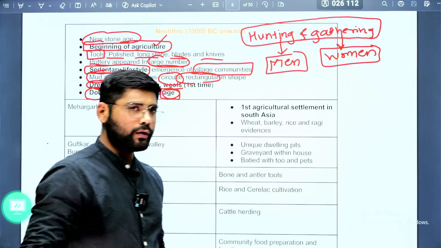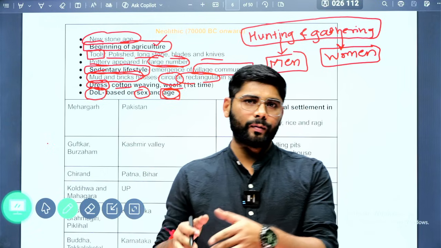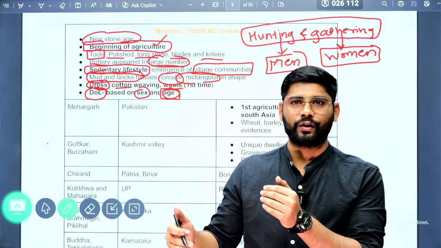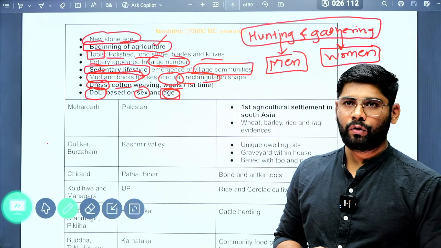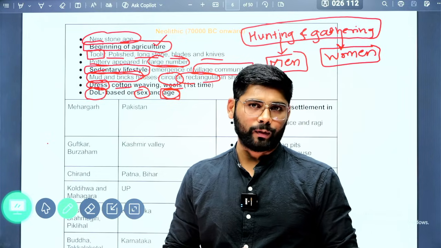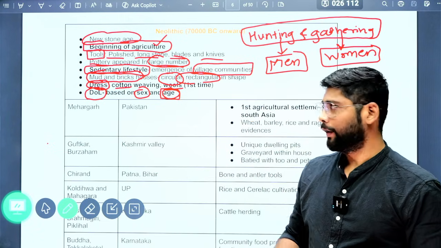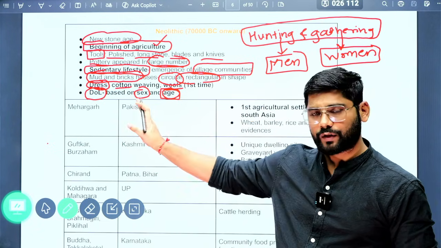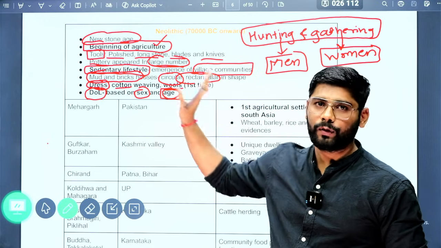Mostly the elder people were given the responsibility to protect the village community and whatever food they stored. The young people used to go for hunting, and the elder women were given the responsibility to take care of the small children in that particular community. So this was the division of labor, based on sex as well as age. These are the important facts that you need to know about the Neolithic period.